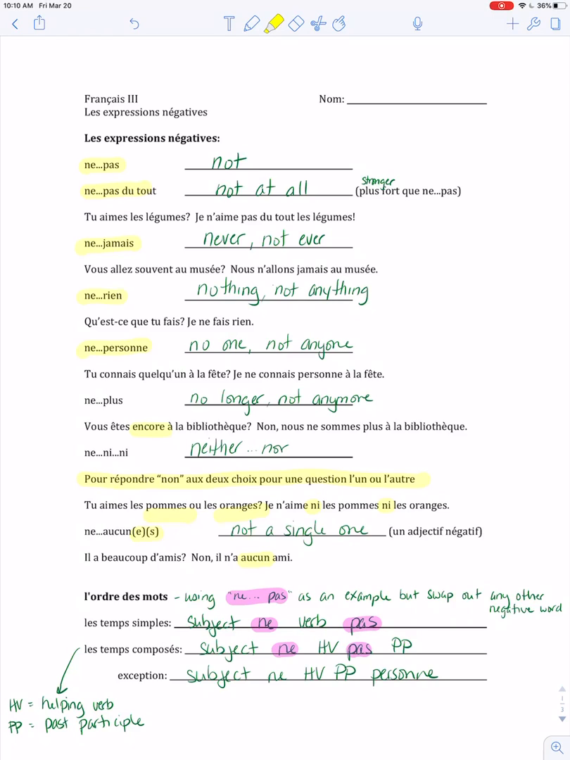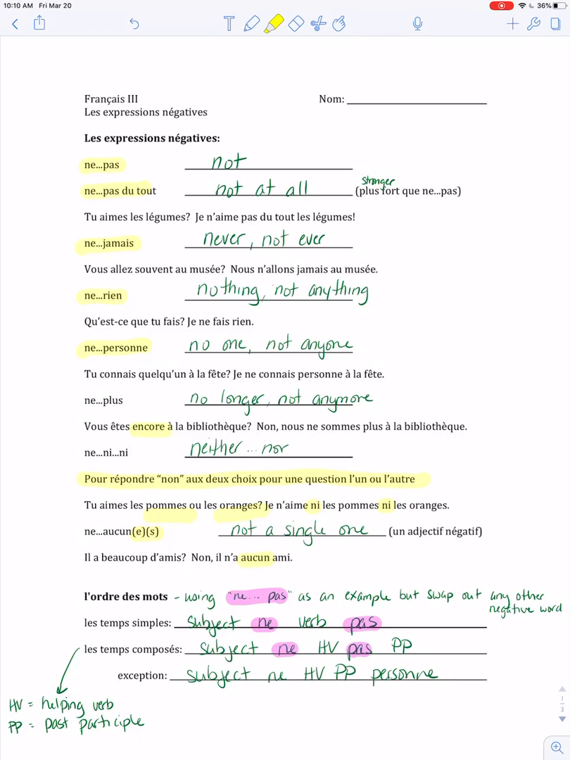And of course, feel free to pause this video at any point so that you can fill in your own notes. Placement, order of words. In your examples here, I just gave you ne pas each one, but you could swap in any of the negative words, whether it's pas du tout, jamais, rien, personne, whichever one you have would go in the place of the pas that you've got right there.